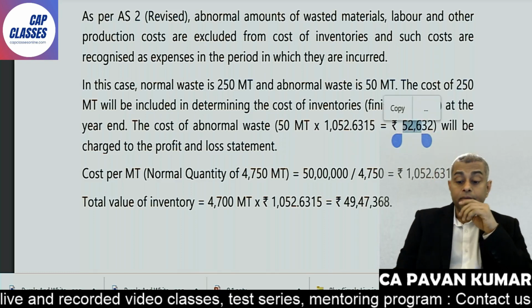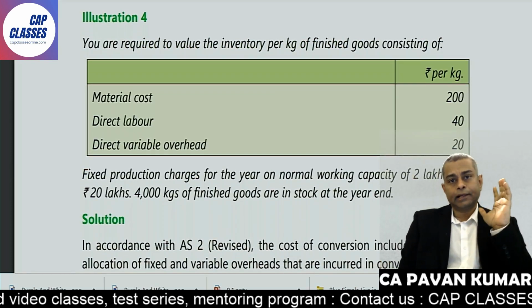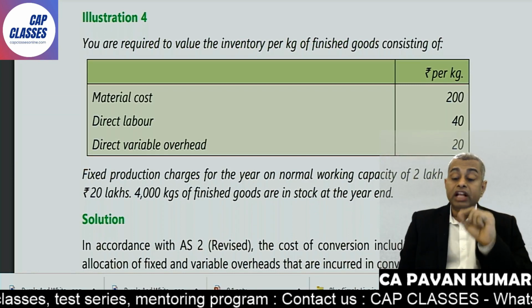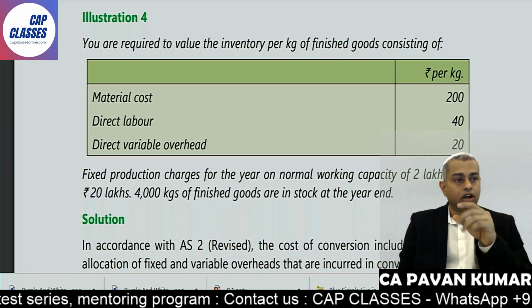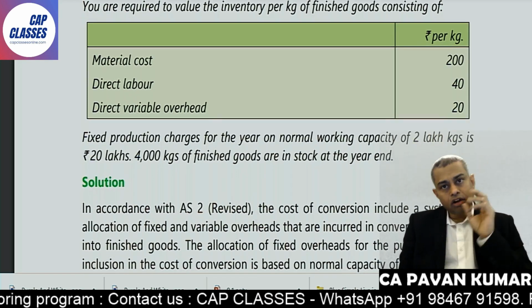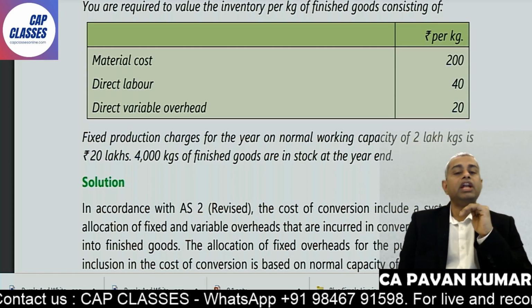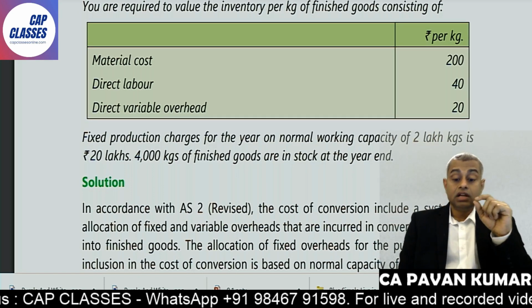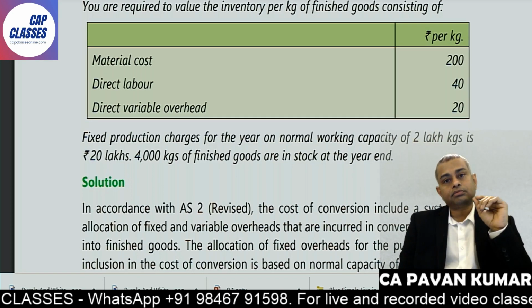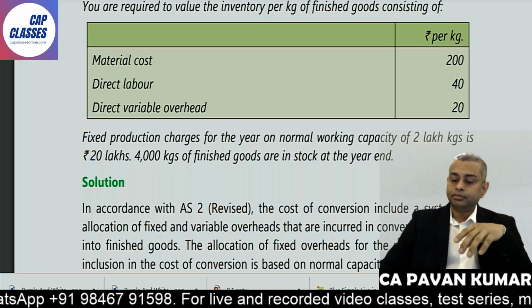Then there is only one more problem to go. Problem number 4. Again common sense. You are required to value the inventory per kg of finished goods consisting of: 1. Material cost 200 rupees. Very good. Shall we add material cost in inventory? Yes. Direct labor 40. Shall we add this also in inventory? Obviously yes. Direct variable overhead. Variable overheads directly attributed to production. That is what they mean.